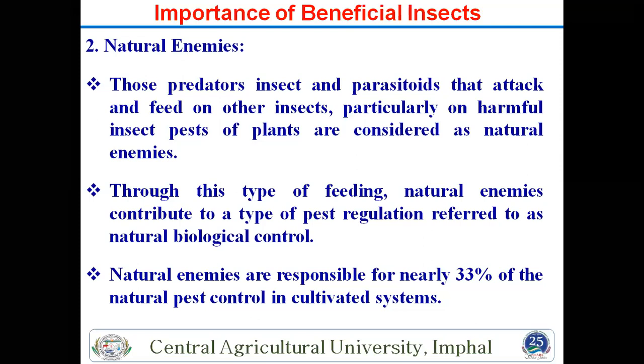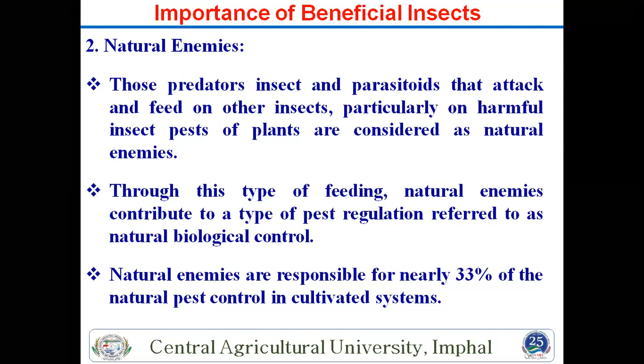Examples of predators are the praying mantis and Chrysoperla carnea larvae, an important predator of sucking pests like whiteflies, aphids and jassids. Some eggs are also eaten by these predators. Parasitoids are species specific.